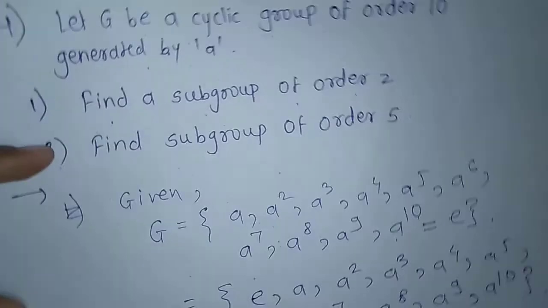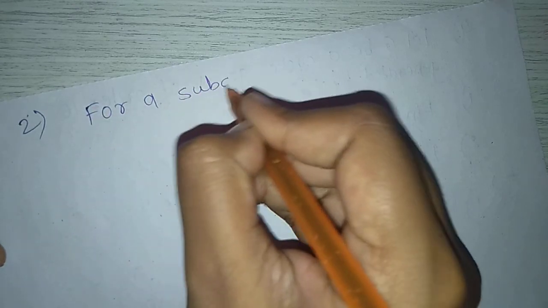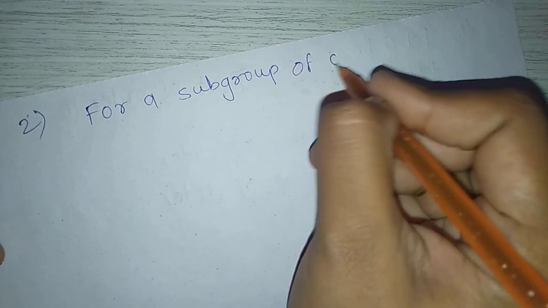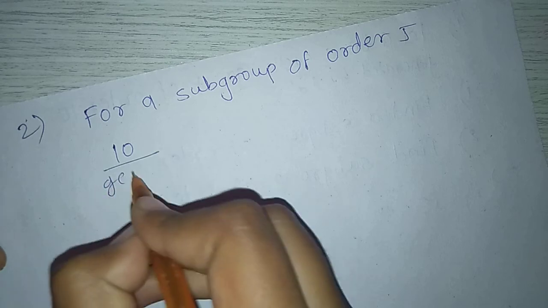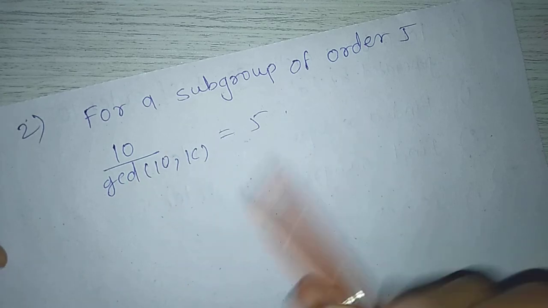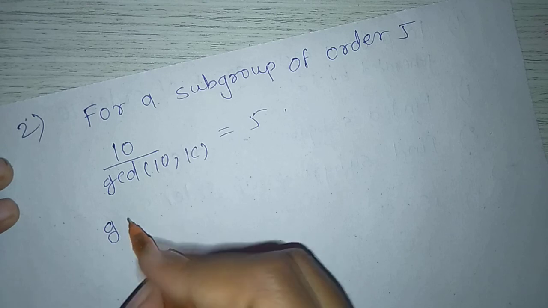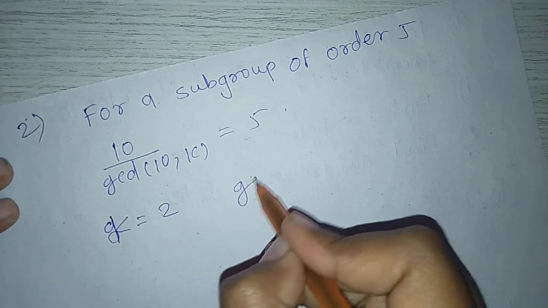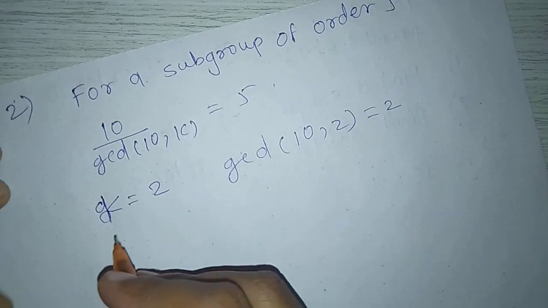Second, find a subgroup of order 5. For a subgroup of order 5, we want k such that 10 upon GCD of (10, k) equals 5. When 10 upon 2, then we get 5. If we put k equal to 2, then GCD of (10, 2) equals 2, meaning 10 upon 2 equals 5.